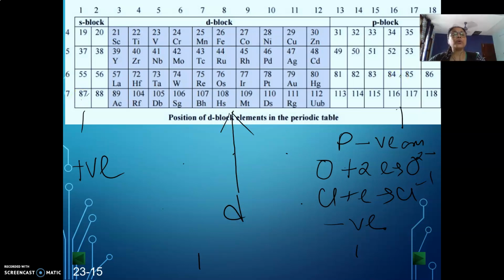They prefer ionic bond formation, but at the same time they can form coordinate covalent bonds also, not direct covalent but coordinate covalent bonds. But one thing is for sure: transition elements will never go to a negative oxidation state.